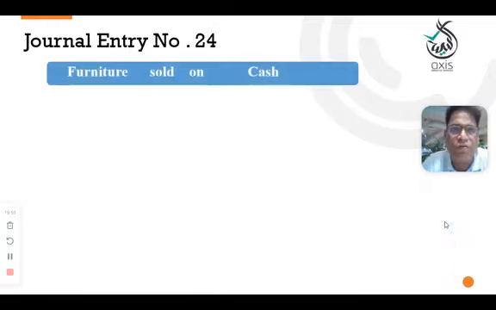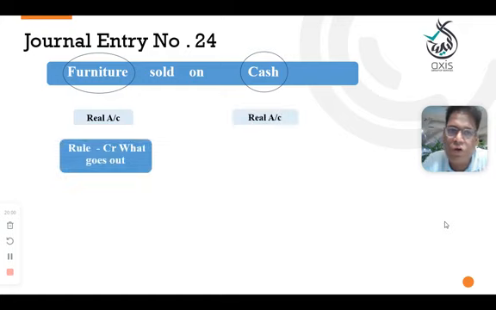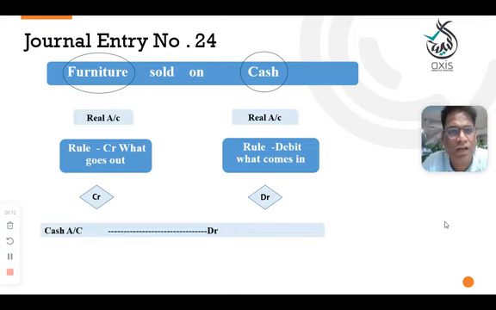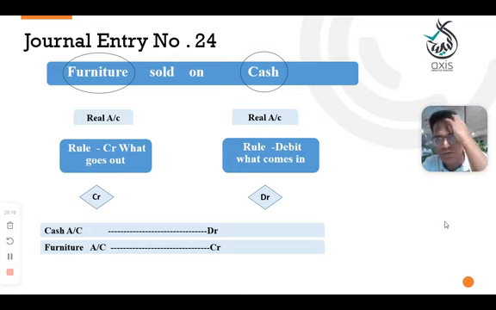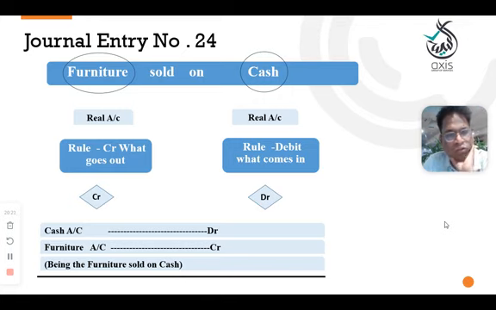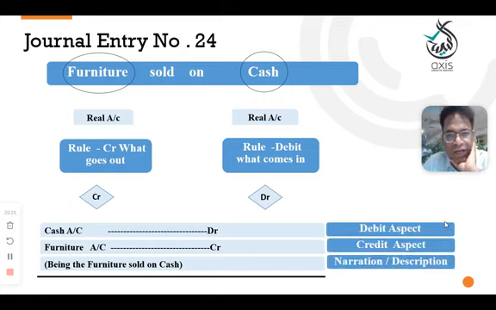Next transaction is general entry number 24: furniture sold for cash. Furniture is a real account, cash is a real account. Here, sold furniture means furniture is going out, credit it. And when you sell something, you receive the money. So cash is coming in, debit what comes in. The entry will be cash account debit to furniture account credit, being the furniture sold for cash. Debit aspect, credit aspect, narration, and underline.